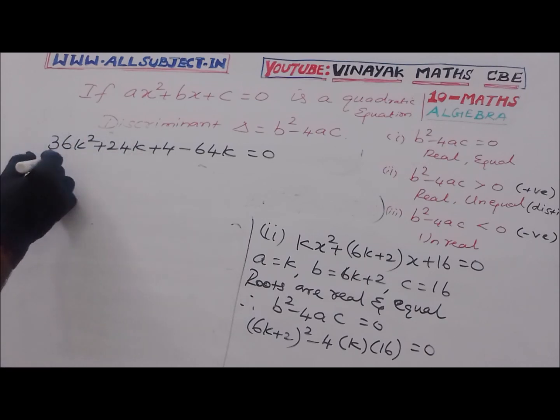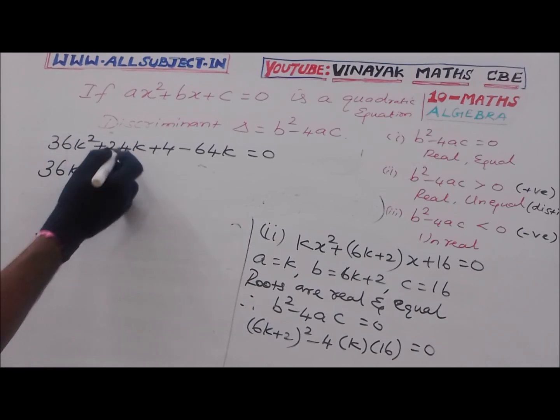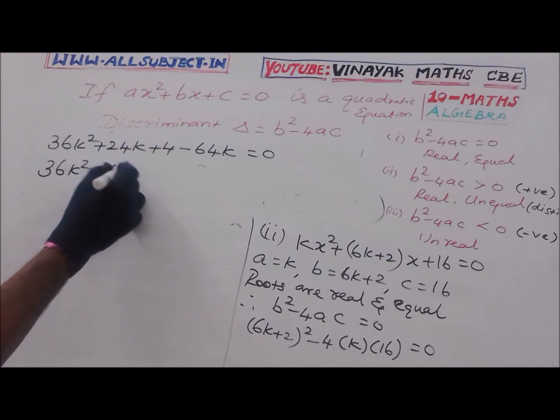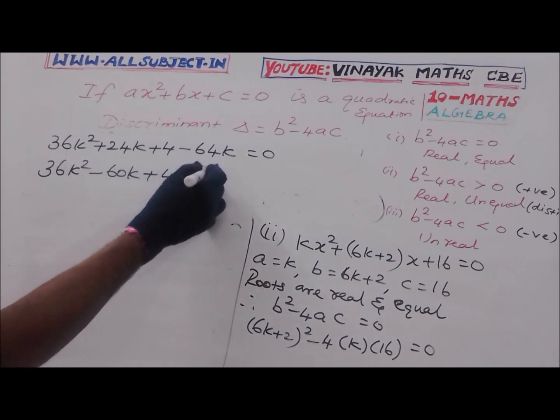Simplifying, we get 36k square, adding these two, minus 40k plus 4 equal to 0.